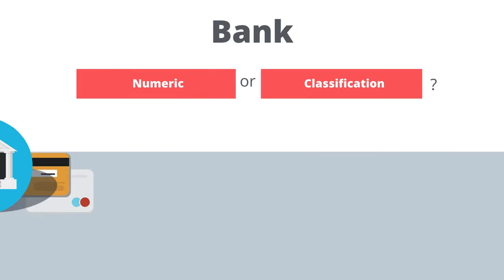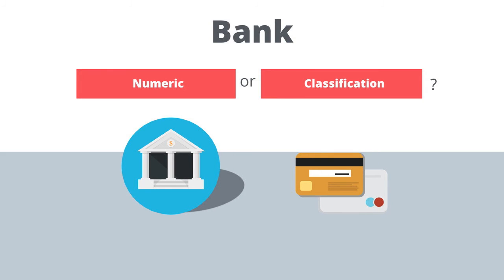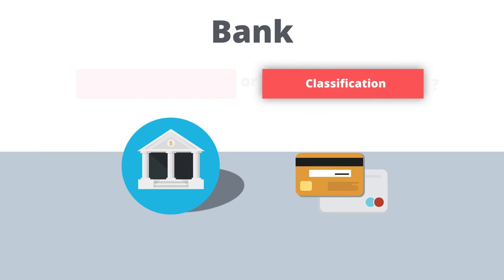And for our third example, a bank wants to use historical data of their clients to predict whether a new customer will default on a loan, always pay on time, or sometimes pay. Since the outcome the bank is trying to predict is a category that the new customer will fall into, they would use non-numeric or classification models to solve this problem.